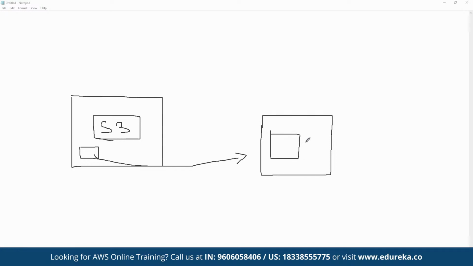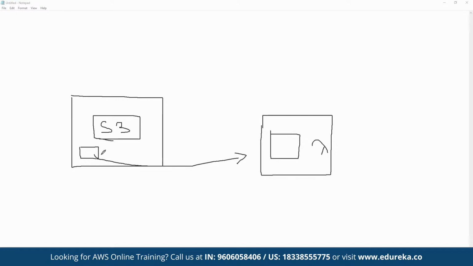Now, before we see the hands-on, let's discuss what exactly we are going to do in our hands-on so that we have complete clarity over that. So in the hands-on, let's say we have a simple S3 bucket. We want that if any object is uploaded in this particular bucket, this object should simply trigger a function that we are going to create in Lambda.